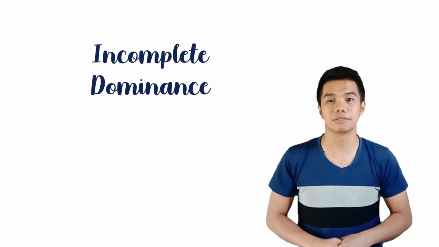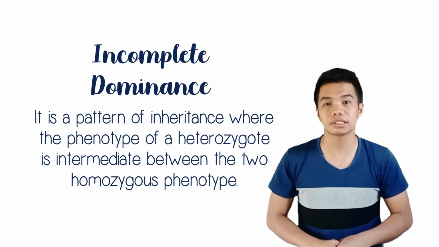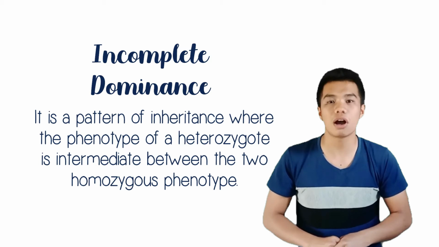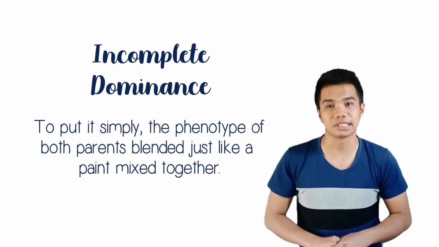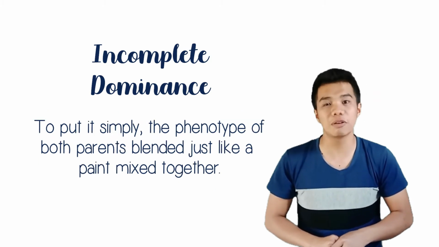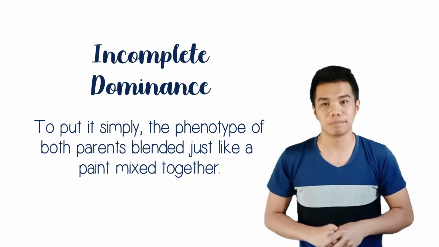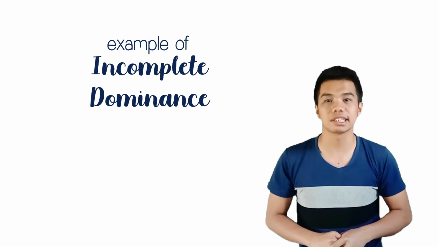Next is incomplete dominance. It is a pattern of inheritance where the phenotype of a heterozygote is intermediate between the two homozygous phenotypes. To put it simply, the phenotype of both parents are blended together just like a paint mixed together. Example of this can be observed in some flowers.